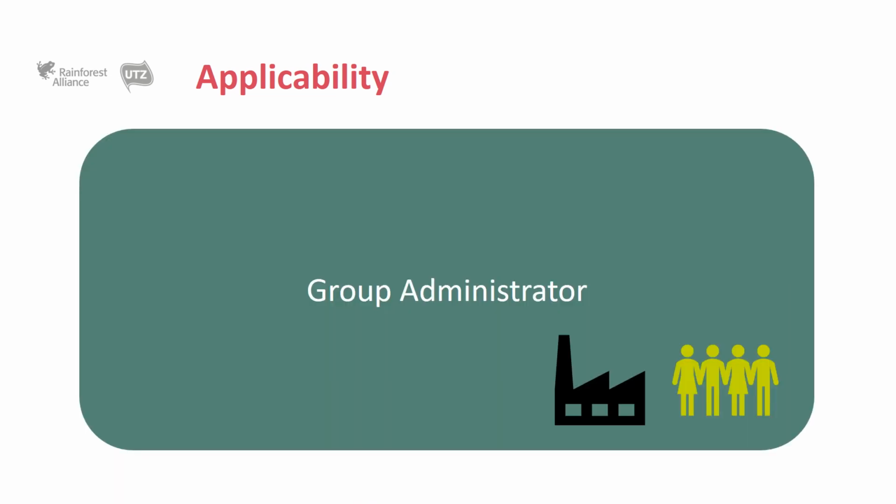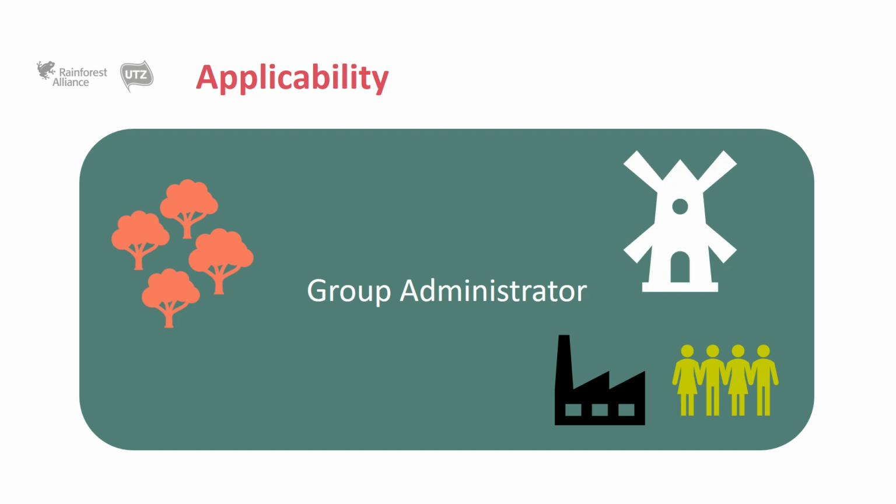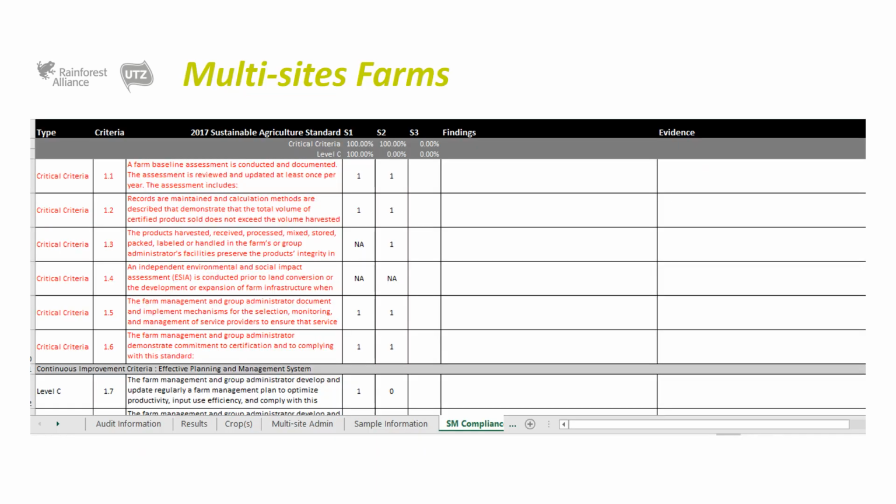Specifically, the scope for the group administrator includes the infrastructure, personnel, and other areas of human activity directly related to the management of the certificate. And in the case that it possesses them, the group administrator will be evaluated on criteria related to natural ecosystems, processing areas, handling of agrochemicals, or any other element that is limited to the impact areas.